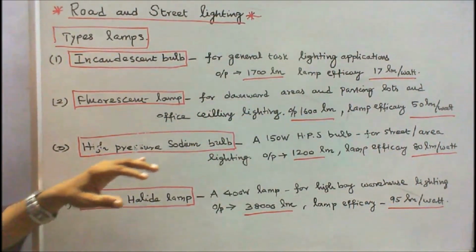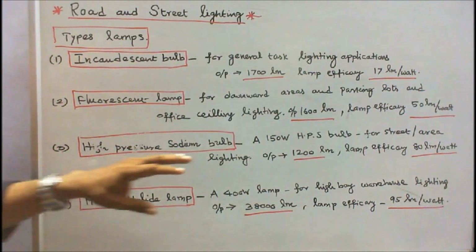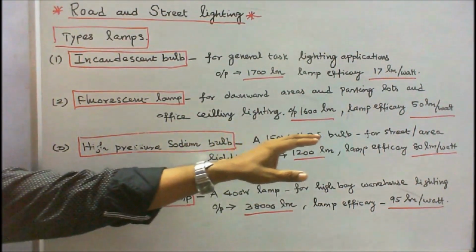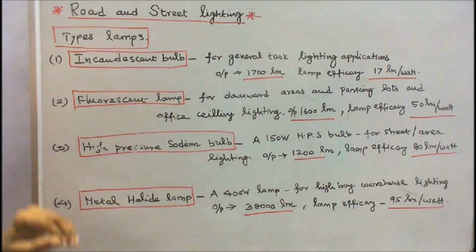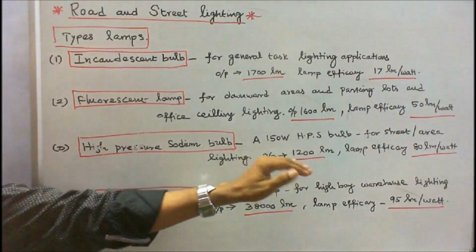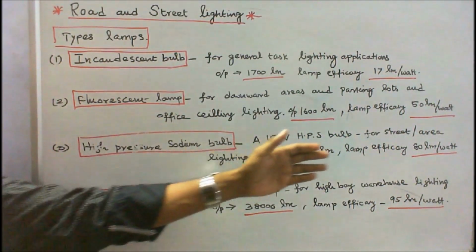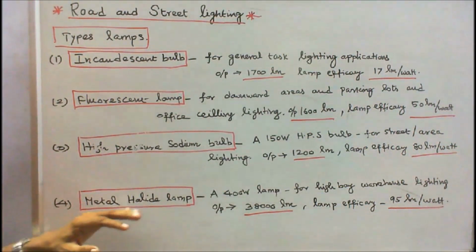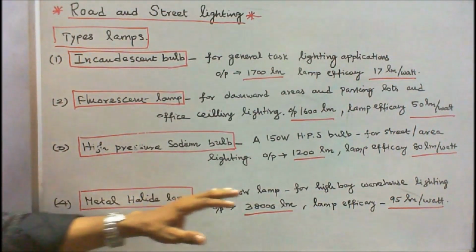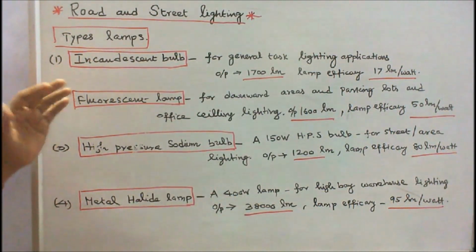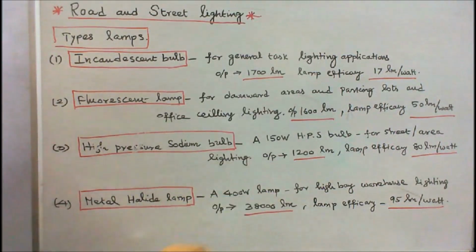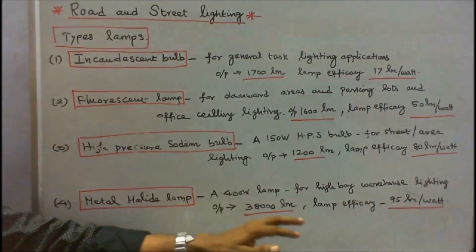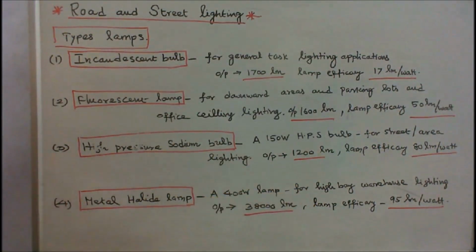Number 3, high pressure sodium bulb. A 150 watt high pressure sodium bulb is suitable for street and area lighting. Its output is 1200 lumens and lamp efficacy is 80 lumens per watt. Number 4 is metal halide lamp. A 400 watt lamp is highly suitable for high bay warehouse lighting. Its output is 38,000 lumens and its lamp efficacy is 90 lumens per watt.